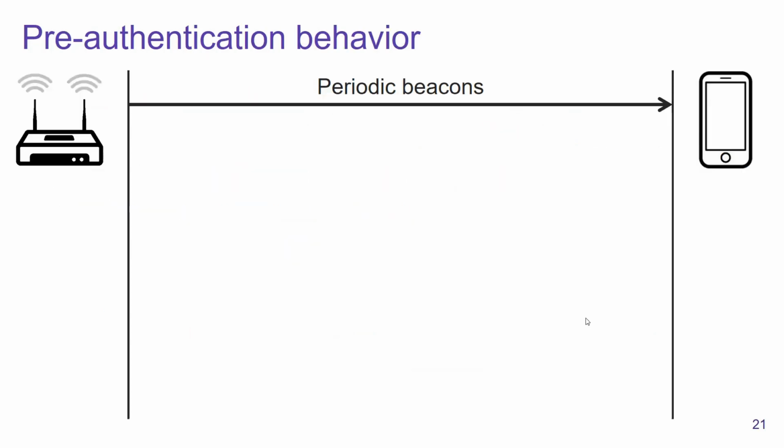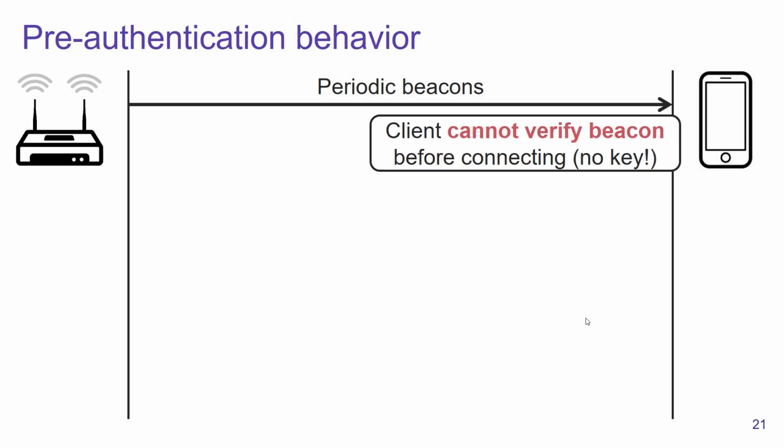The final important thing to discuss is how clients handle beacons that are received before they have connected to a network. Because recall that a client only receives the beacon key once it has connected to the network, meaning that beacons that are received before that cannot be authenticated because the client does not possess the key to verify their authenticity. So how can we handle this in practice?